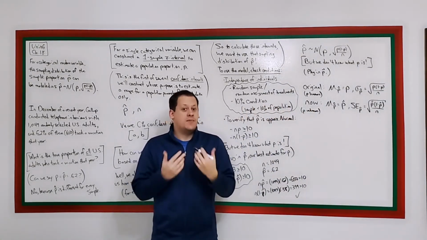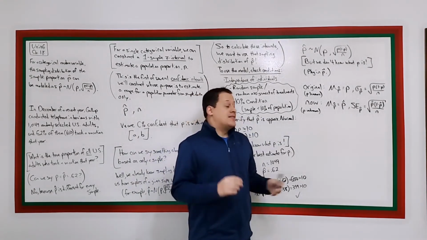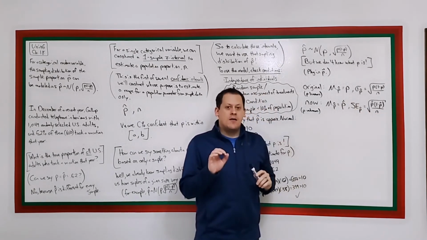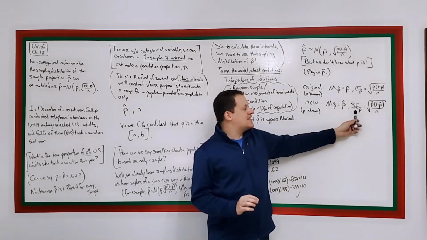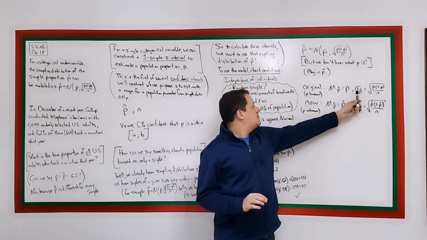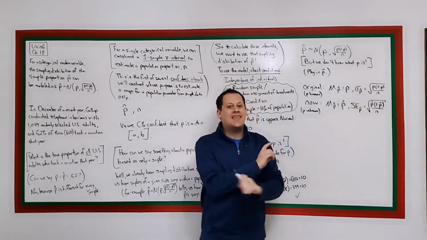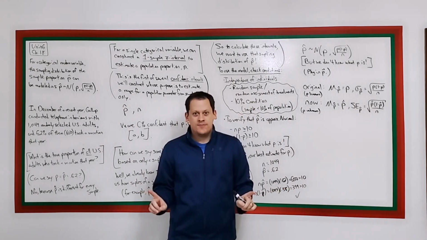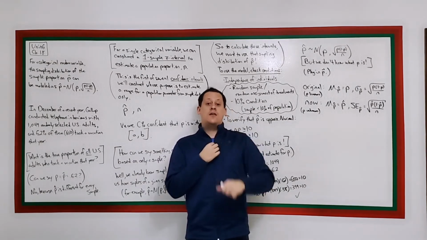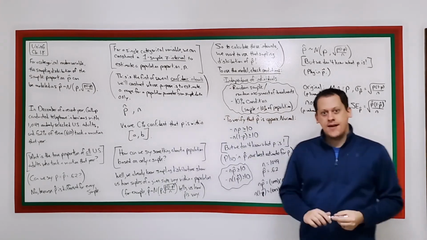Okay, we don't know what p is. P hat's our best estimate, so we're going to use that for the mean of the sampling distribution instead. The standard deviation also gets those p hats plugged in, but we don't call this the standard deviation of the sampling distribution anymore. The standard deviation needs this to be p. If we're going to plug in p hats, we can't even call it the standard deviation anymore. The standard deviations of sampling distributions are very uppity, very stuffy. They're like, if you don't use p, you can't call us a standard deviation. So we call it the standard error instead.